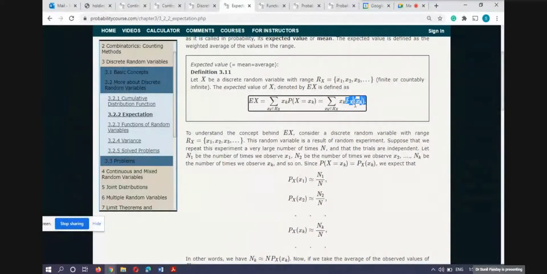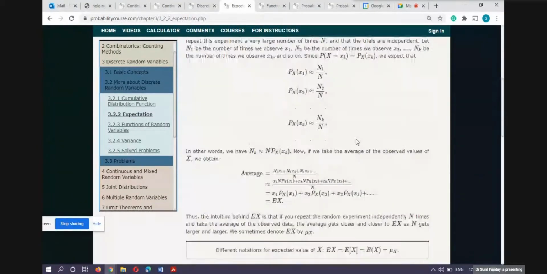If I add all the probabilities, I will get one in the denominator. So that's why it doesn't look like the earlier definition of mean, the sum of xi fi divided by the sum of fi, because here fi is actually probability and the summation of all probability is always one. Okay, so this is the definition of expectation.